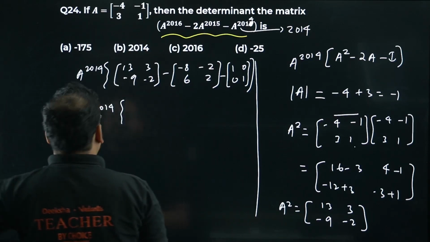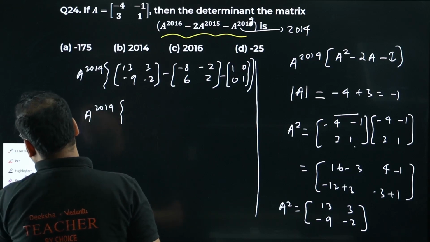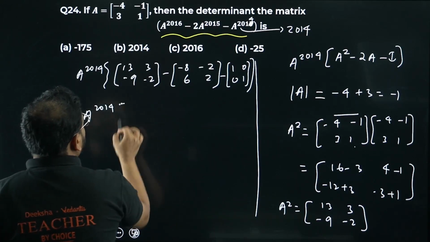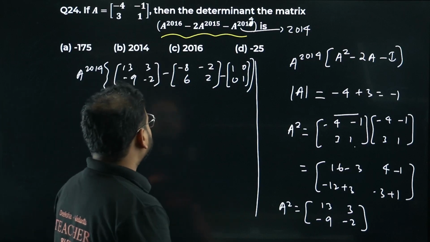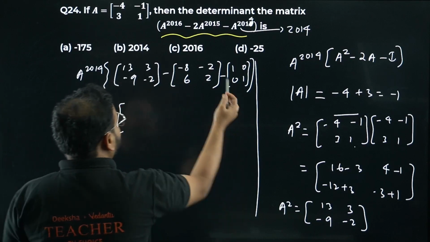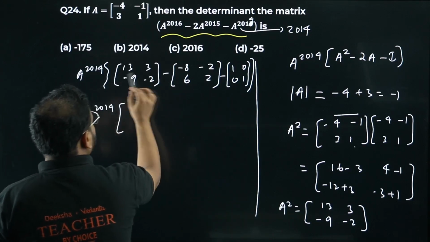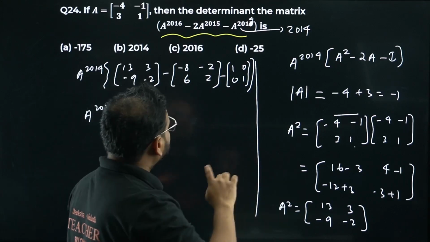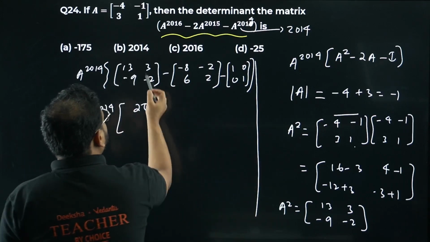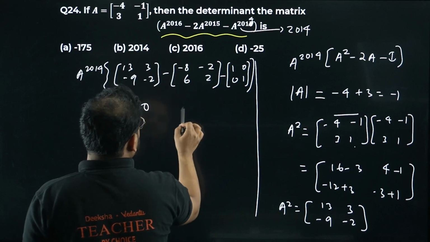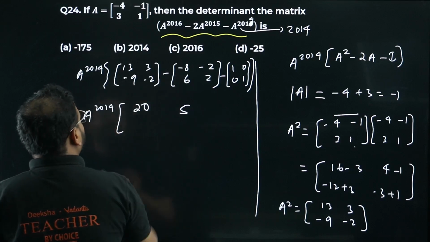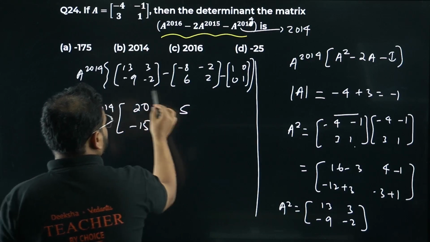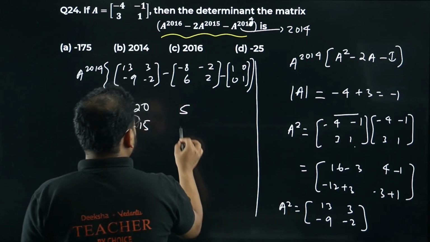What is left now? I can write the direct matrix only. No need to write the other type of bracket. Let's write the matrix form directly. So I have 13 plus 8, which is going to be 21, minus 1, so 20. Minus of minus will become plus, so plus 8 is 21, and minus 1 over here gives 20. 3 plus 2 is 5, minus 0 is going to be 5 only. Again you have minus 9, minus 6 will be minus 15, so minus 15 over here, and minus 2 plus 2 will be 0, and 1.